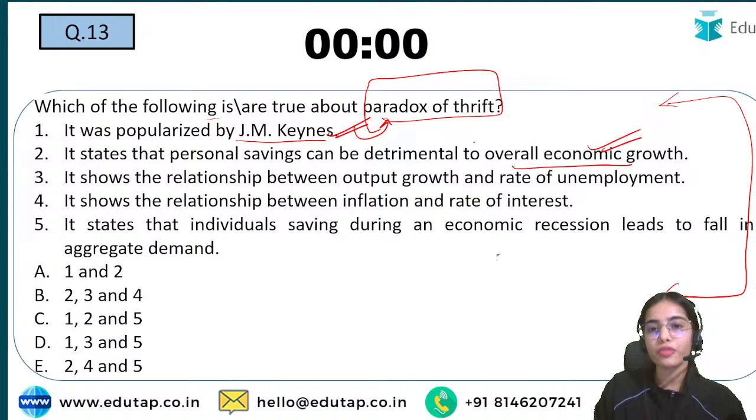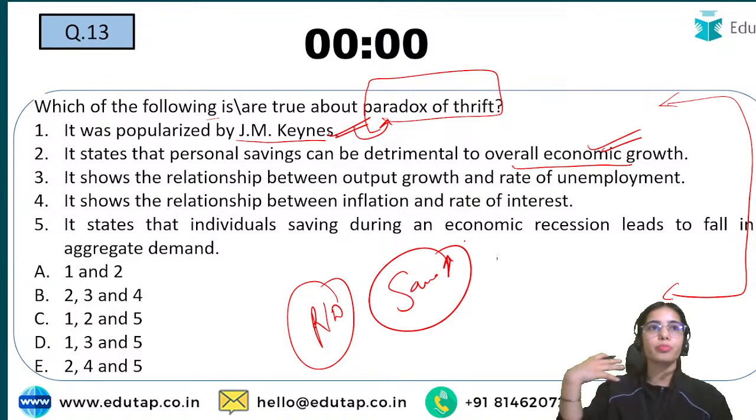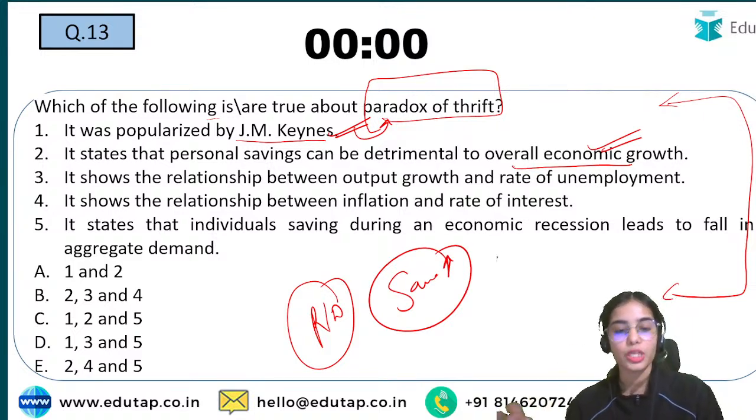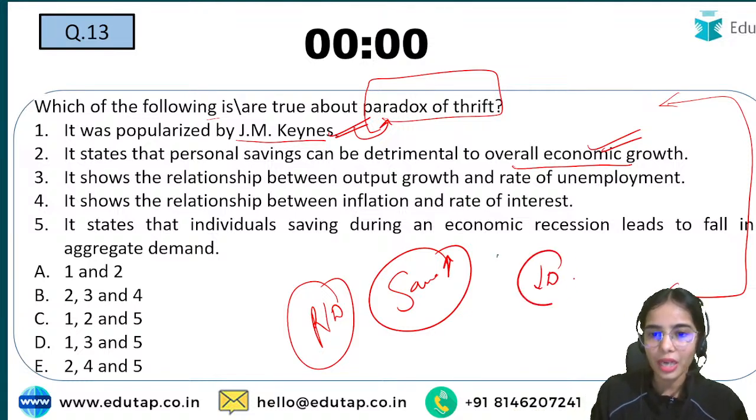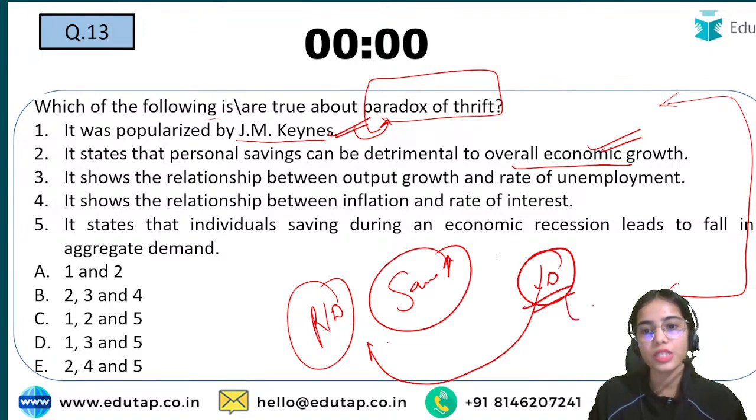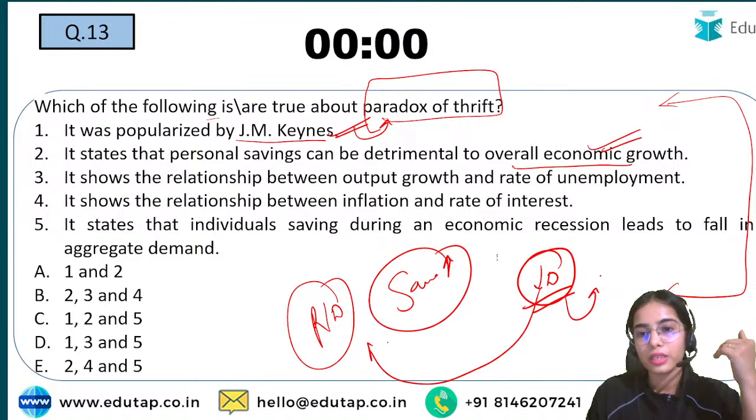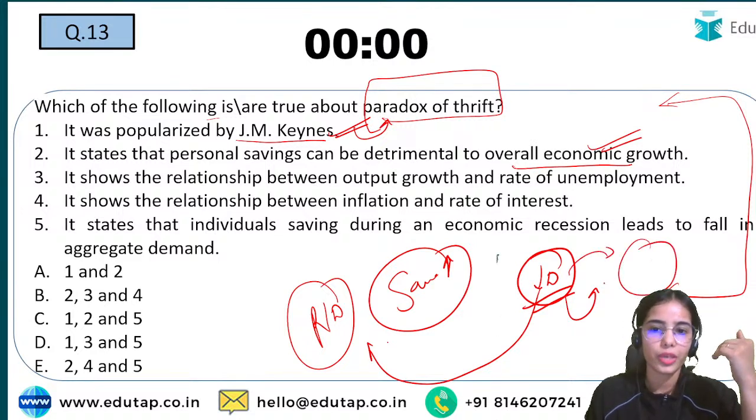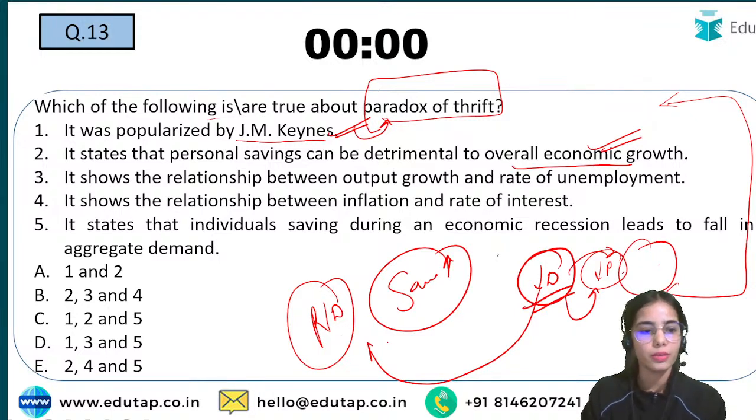The paradox of thrift says that during a recession or depression, if you are trying to save more, let's say all the people around you are losing their jobs, then if you save more, you are actually decreasing the demand in the economy. During the recessionary time, if you decrease your demand, this is going to further affect the economy. Demand decreases, production decreases, and so on.